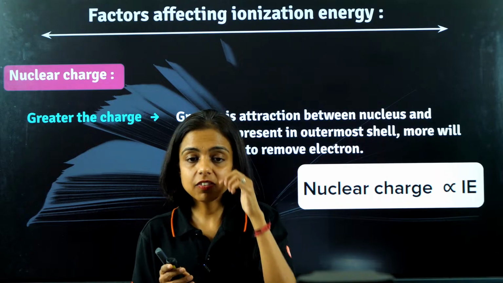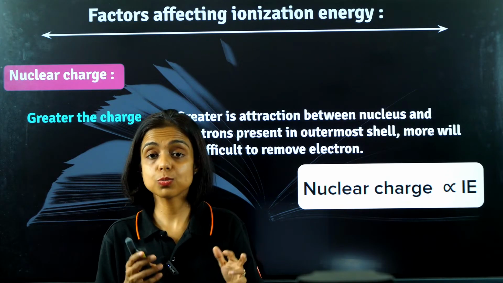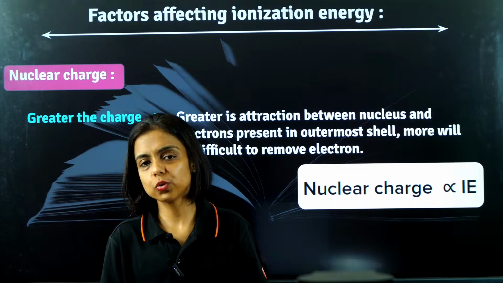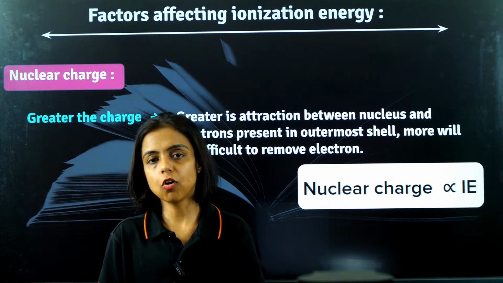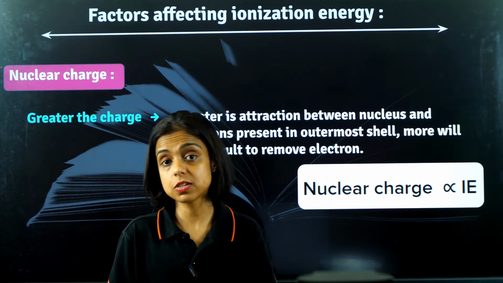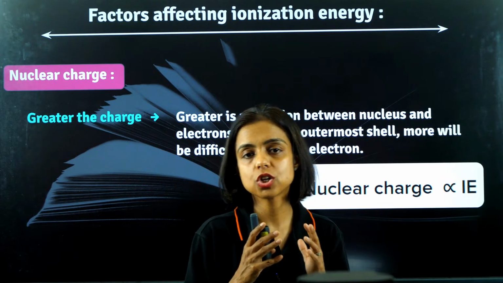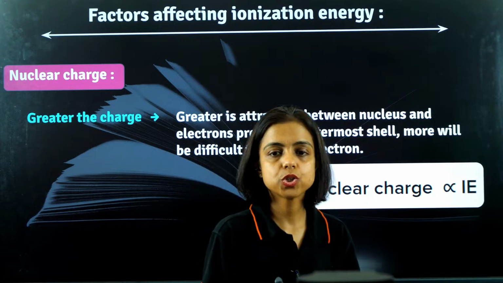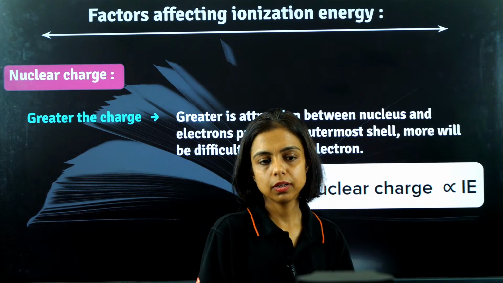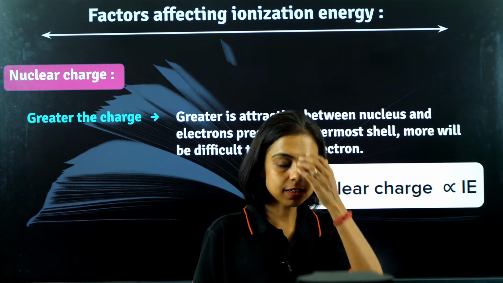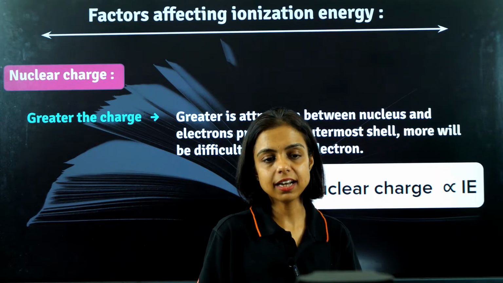The effective nuclear charge per electron is more. So, ma'am, the more the nuclear charge, the more the hold of the nucleus on the electron. It is difficult to take out that electron. That means if the nuclear charge is more, ionization energy is also more. Got it, guys? Yes? Done.